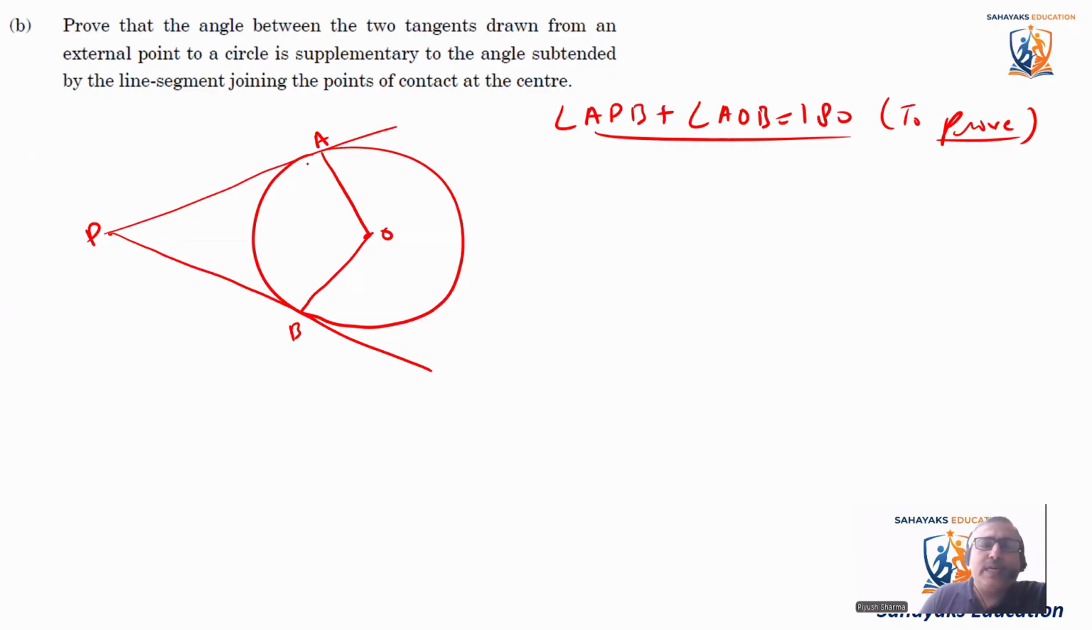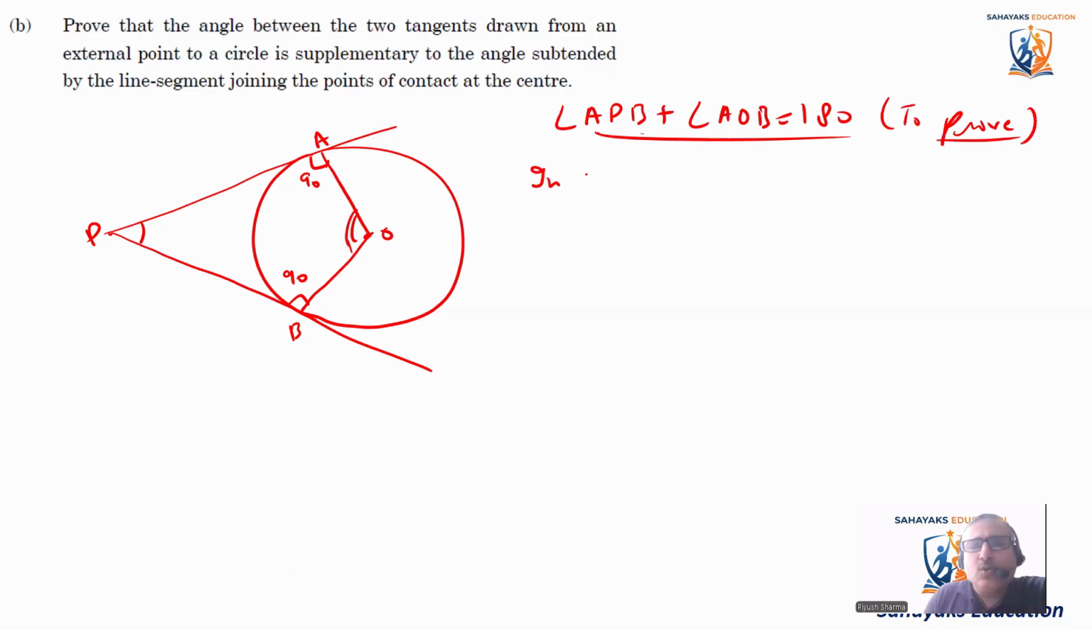Because in a quadrilateral, the sum of all 4 angles is 360 degrees. And we know this angle is 90. And we also know this angle is 90. So the sum of angle A and angle B comes out to be 180. So the sum of the rest of the angles comes out to be 180. So basically, angle P and angle O is equal to 180. So angle APB plus angle AOB is equal to 180. We can prove it easily. For the people who have not understood, I'll just do it in detail.